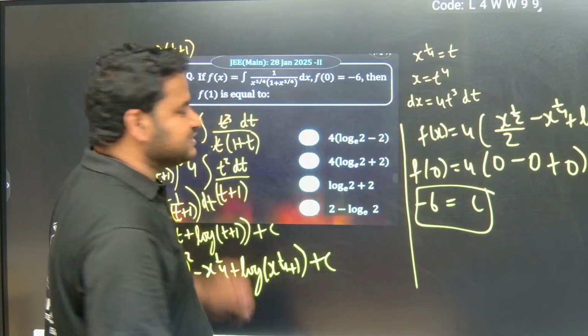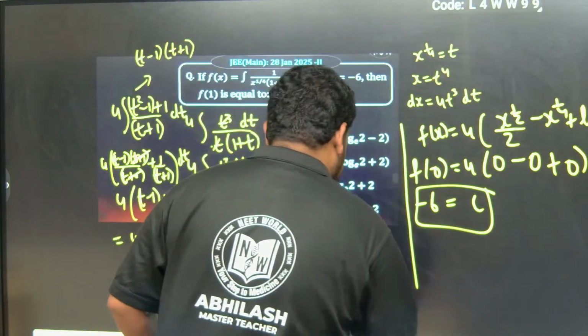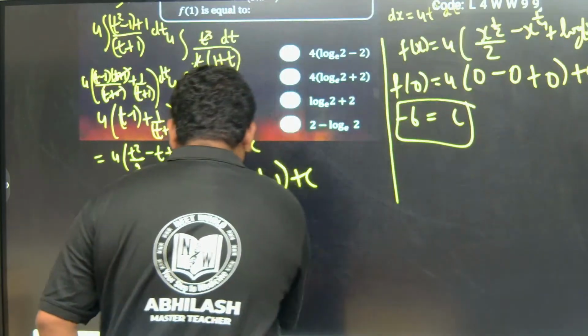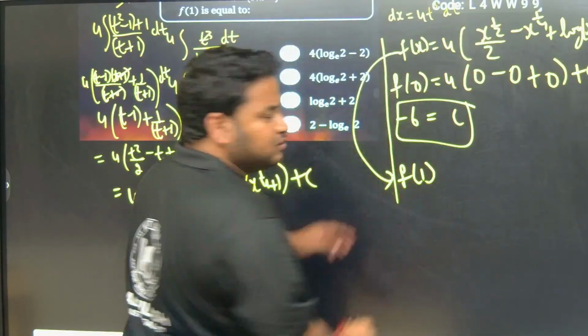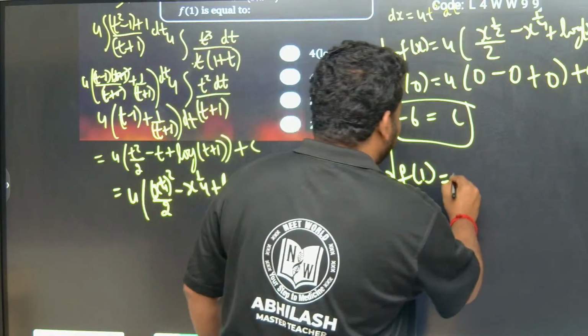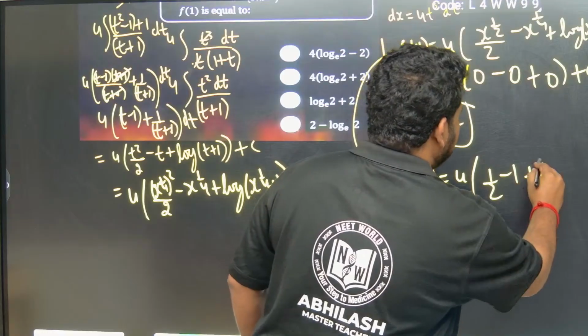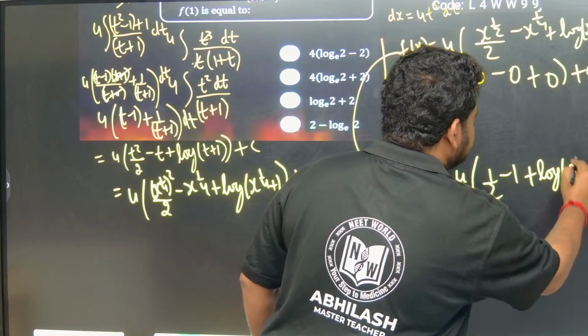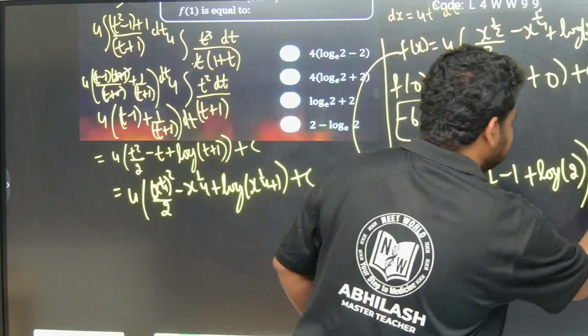Now what are they asking us? They are asking us f of 1. This is a simple question actually. So we have to find f of 1. From f of x we have to transform it into f of 1. So this will become 4 times 1 by 2 minus 1 plus log of 1 plus 1, which is nothing but 2, plus c. C we got as minus 6.